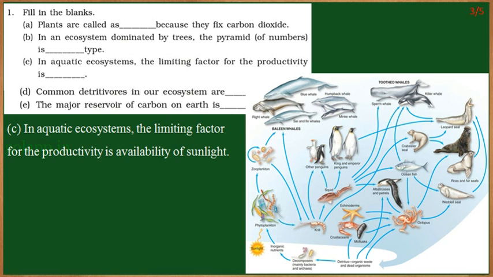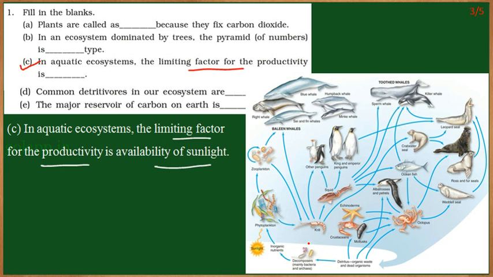The next question: in an aquatic ecosystem, the limiting factor for the productivity is dash. In an aquatic ecosystem, the limiting factor for the productivity is the availability of sunlight. If you take an aquatic ecosystem, the sunlight will not reach every part of the water.